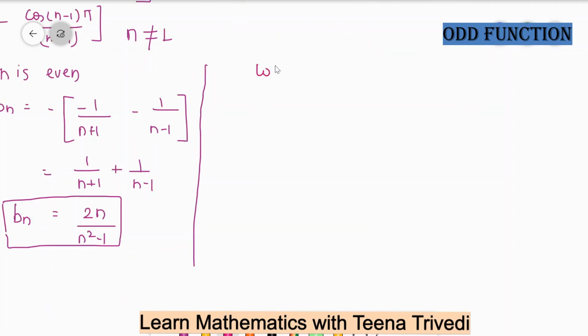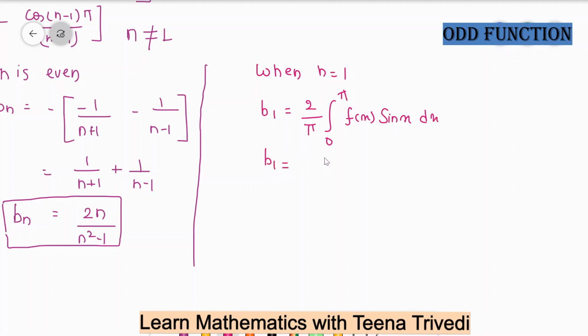So when n is equal to 1, B1 is equal to 2 upon pi integral from 0 to pi of f(x) sine 1x dx, because we assume that our value of n is equal to 1.